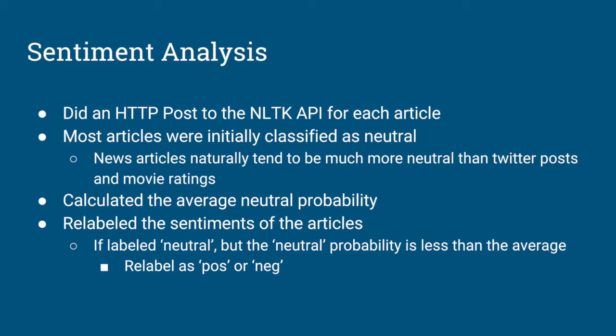To then perform sentiment analysis, we did HTTP posts to the NLTK API for each article. After doing this, we found that most articles were initially classified as neutral, since news articles tend to naturally be much more neutral than Twitter posts and movie ratings. Therefore, to counter this, we calculated the average neutral probability and then went through the articles again to relabel the sentiments wherever applicable. For example, for a given article, if it was labeled as neutral, but the neutral probability was less than the average neutral probability, then we would relabel it as either pos or neg, depending on which probability was higher.